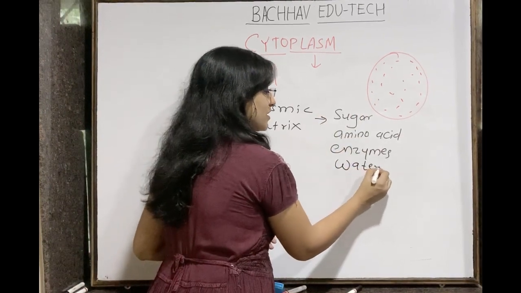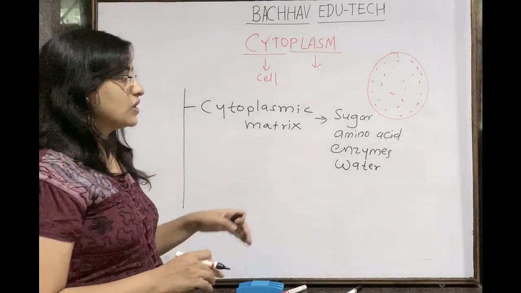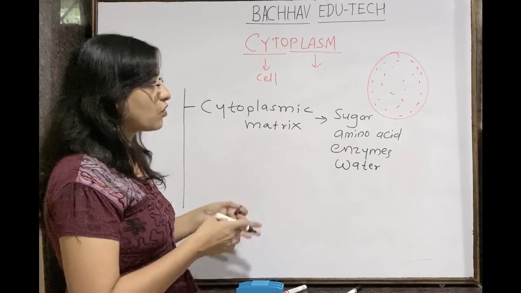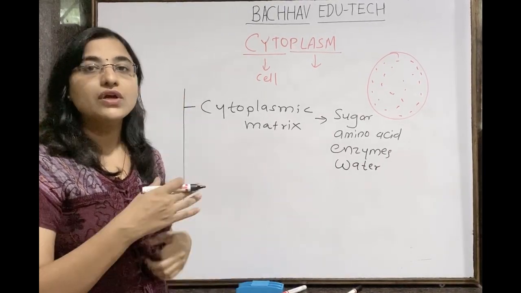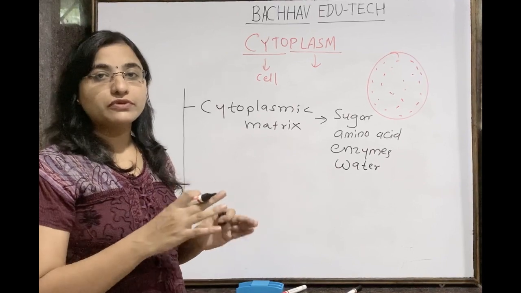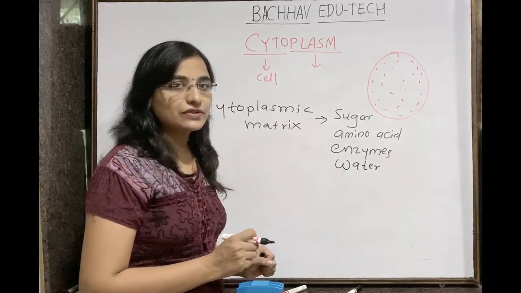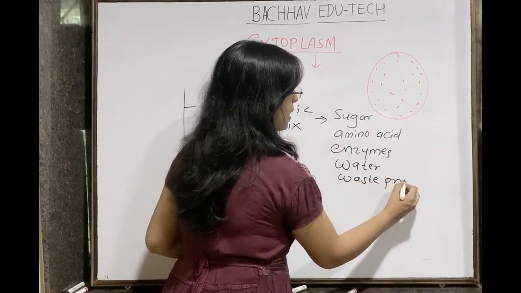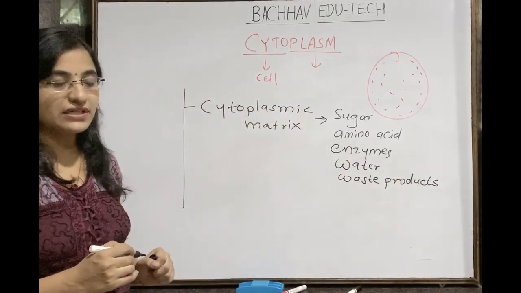Water is the major content. Whatever ATP is synthesized will also be present there, so that all the work goes on in a perfect manner, isn't it?